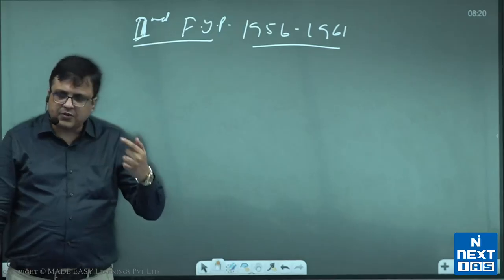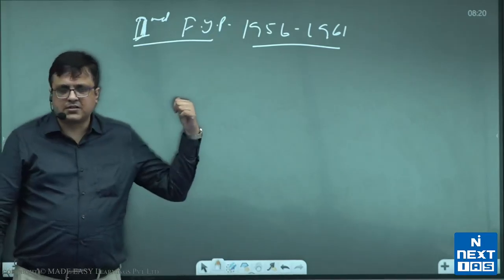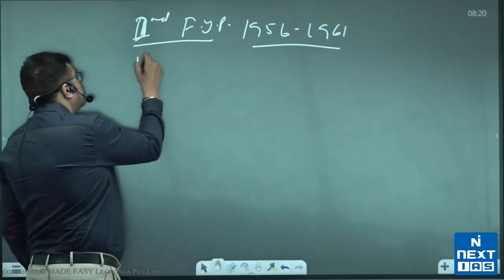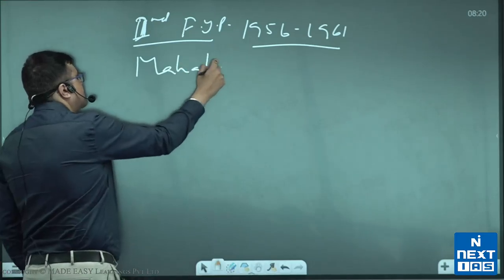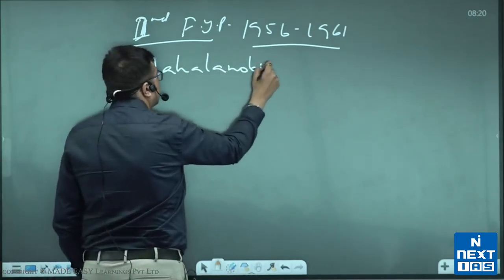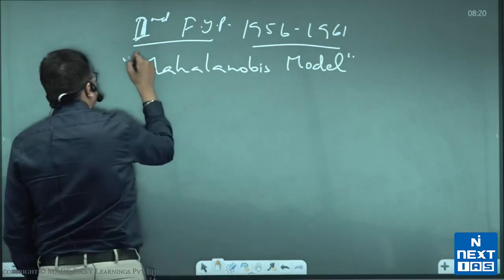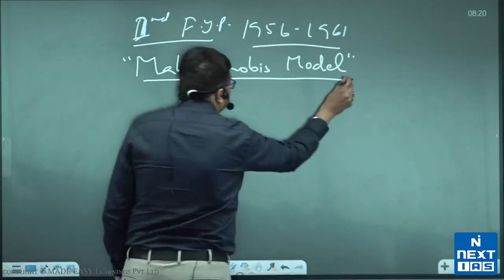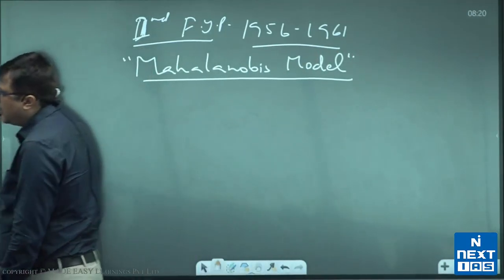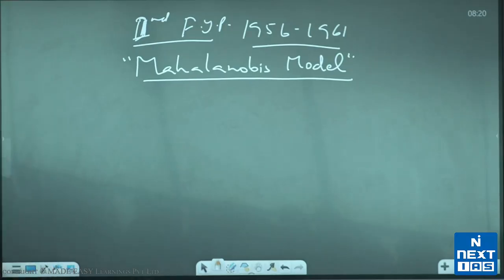The future plans that were made were heavily based on this. This was called the Mahalanobis model, in the name of Professor Mahalanobis.